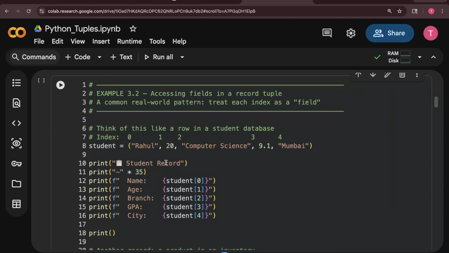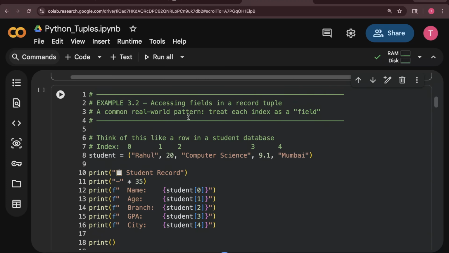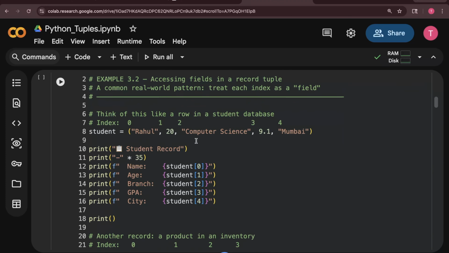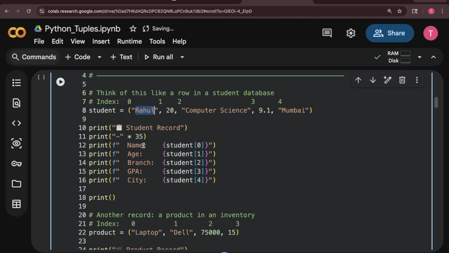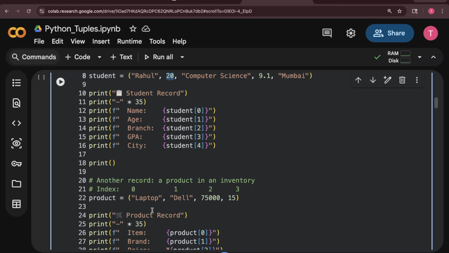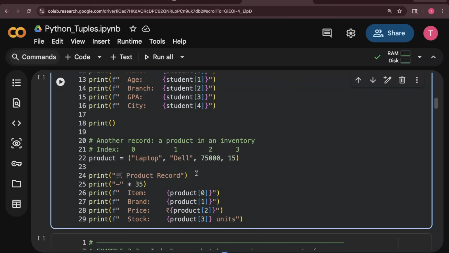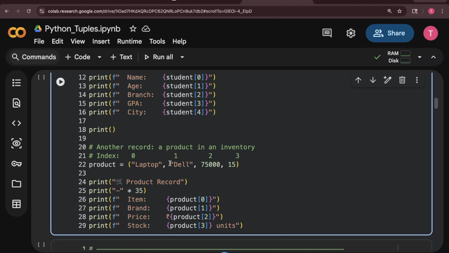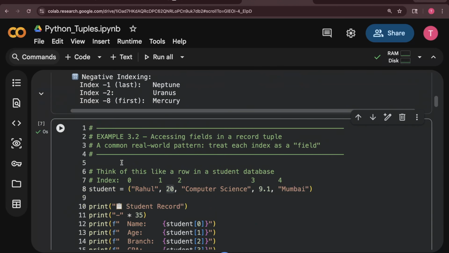And this is the same example, accessing fields in a record tuple. You have a record like the student: Rahul, 20, computer science, 9.1, Mumbai. If you want to extract the student record, you can extract it like this. Student 0 means Rahul, student 1 means 20, student 2 means computer science, student 3 means 9.1, student 4 means Mumbai. So this is how you can get the student record. And it is the same for indexing in this product data also: 0 contains the laptop, 1 contains Dell, 2 contains 75,000, 3 contains 15. Same example of indexing as we discussed on list.